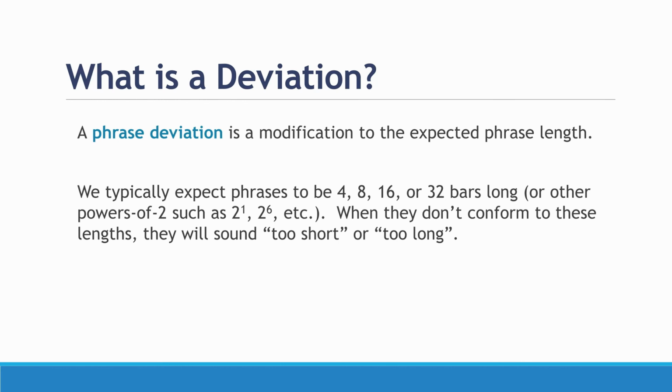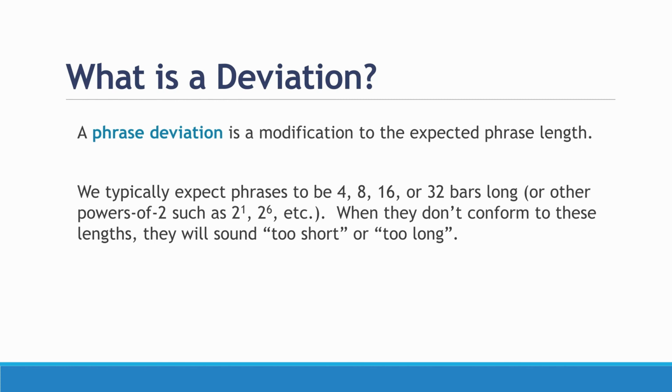Just a reminder from last week, we typically expect phrases to be 4 bars, 8 bars, 16, or 32 bars long, or other powers of 2. When I say powers of 2, I mean like 2 to the power of 1, 2 to the power of 6, and so forth. But these are basically doubling each time. When phrases don't conform to these lengths, they're going to sound too long or too short. It's really all about what our mental expectation is of the music in this particular case.